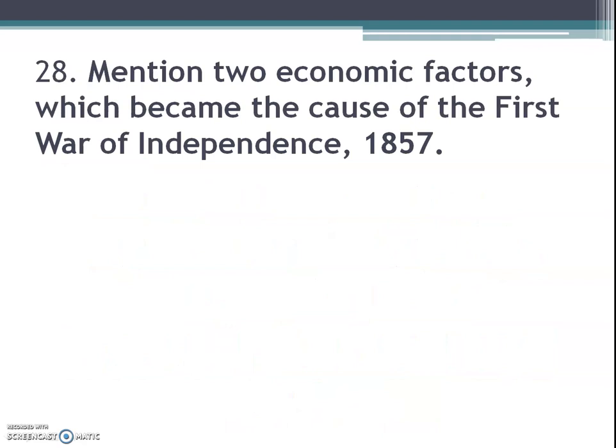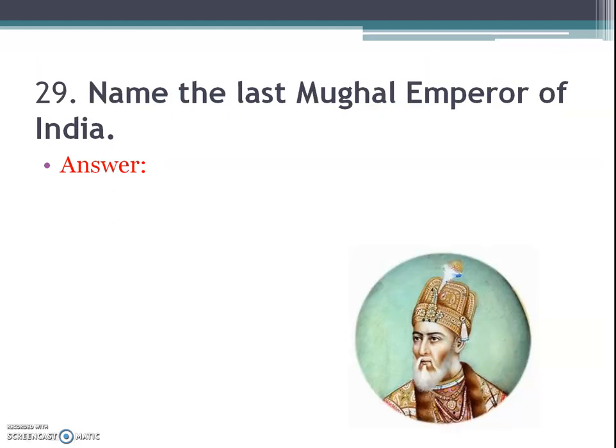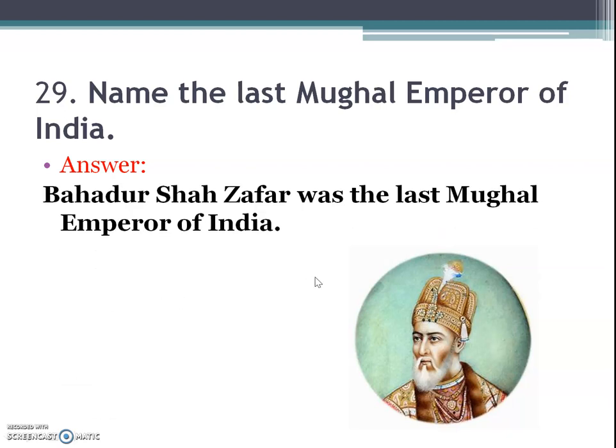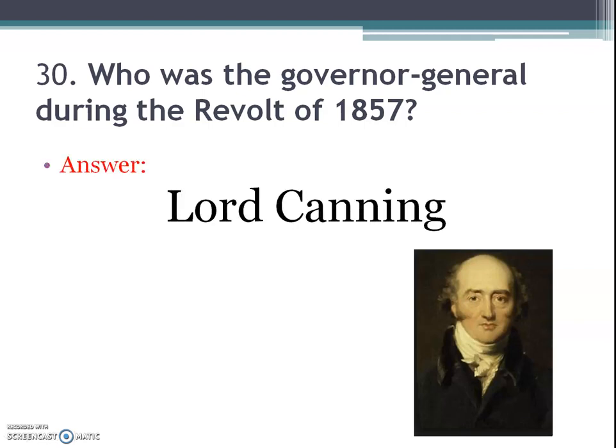Next question is, mention 2 economic factors which became the cause of the first war of independence in 1857. The answer is heavy taxation, forced evictions, discriminatory tariff policy. Next question is, name the last Mughal emperor of India. The answer is Bahadur Shah Zafar was the last Mughal emperor of India. Next, who was the Governor General during the revolt of 1857? It is obvious from the picture that he was Lord Canning.